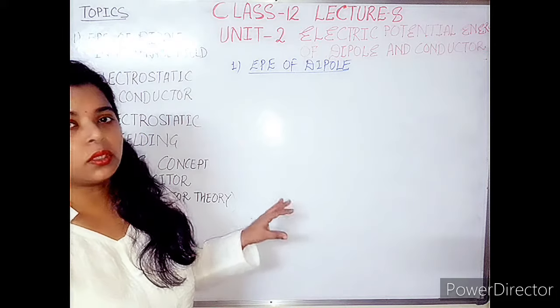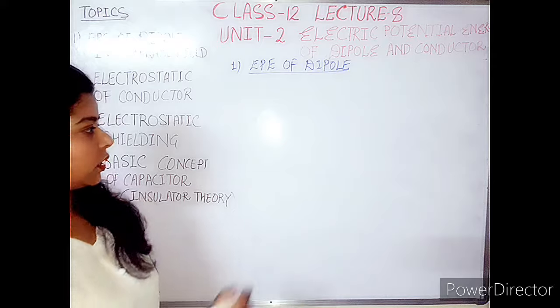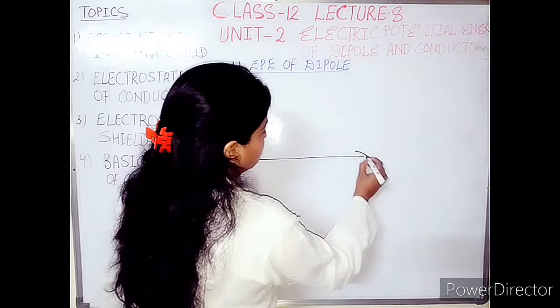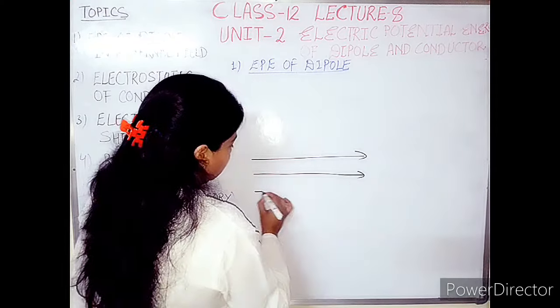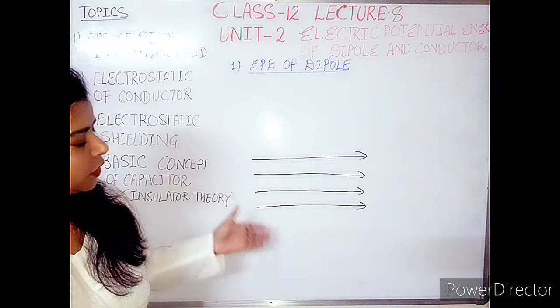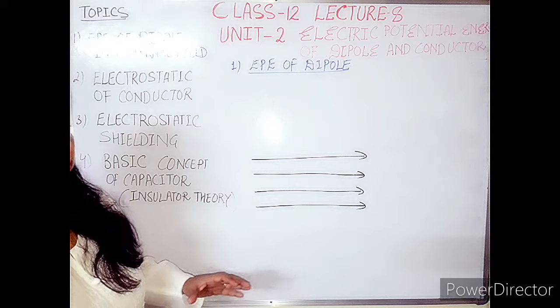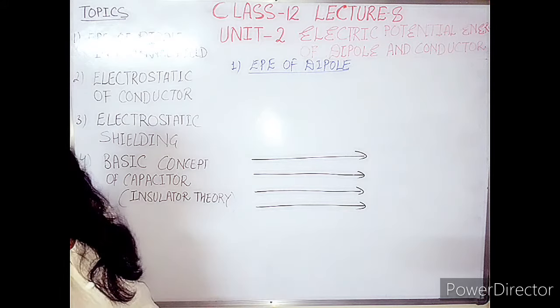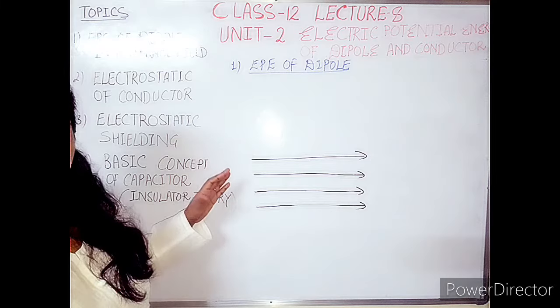And if you know the basic steps of that topic, I have discussed that we have to consider the situation of an electric field. So this is an electric field. Can you tell me whether this electric field is uniform or non-uniform? Because I told you that each and every point is interrelated. This is a uniform electric field.